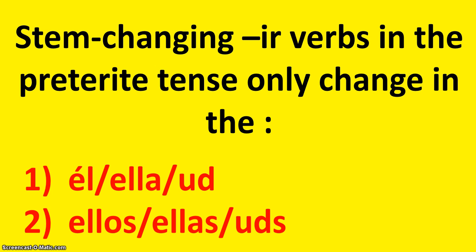form. You will often hear these verbs referred to as sole verbs, like SOLE, like the sole of your shoe, or flip-flop verbs, which is kind of the same thing. Some teachers are going to say sole verbs, some teachers are going to say flip-flop. We're going to stick with sole because that's what most of the Spanish teachers here at Lindbergh say. So remember, the sole of the shoe is the bottom, and these are the two bottom forms, the él/ella/usted and the ellos, ellas, ustedes. The only two that are going to have the stem change.